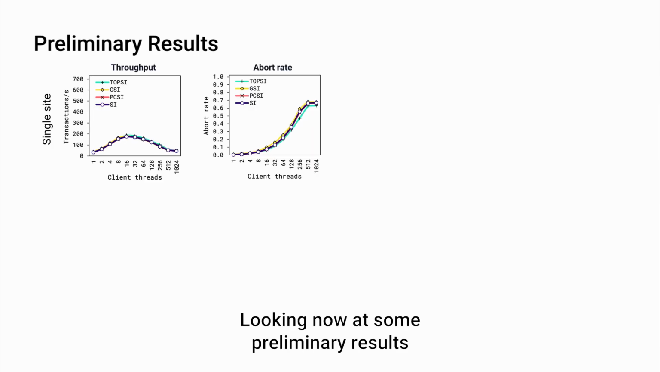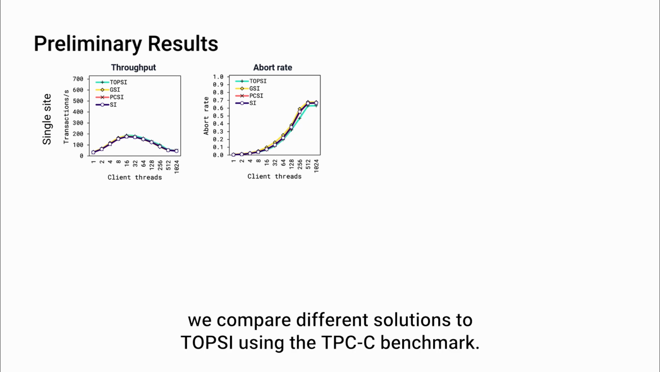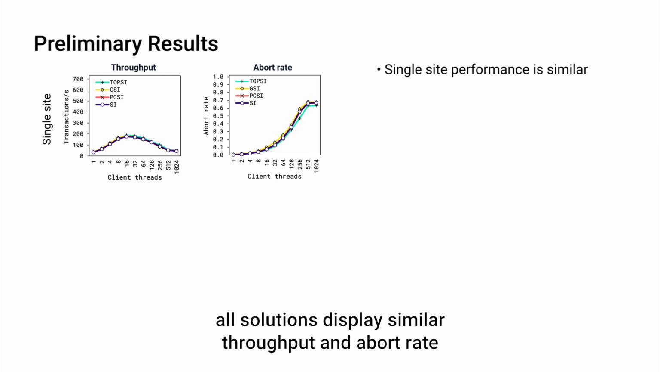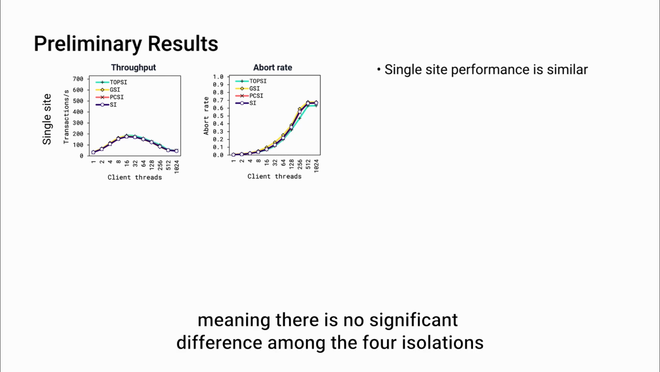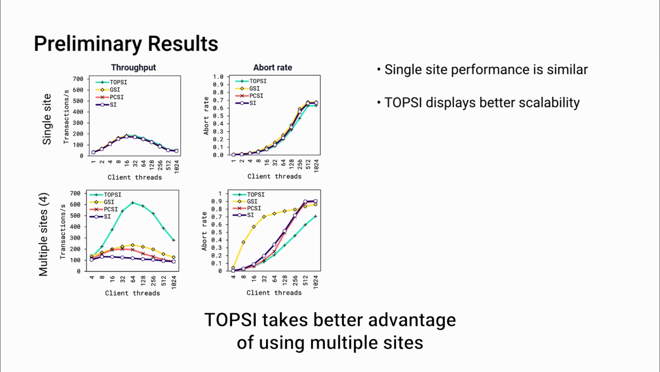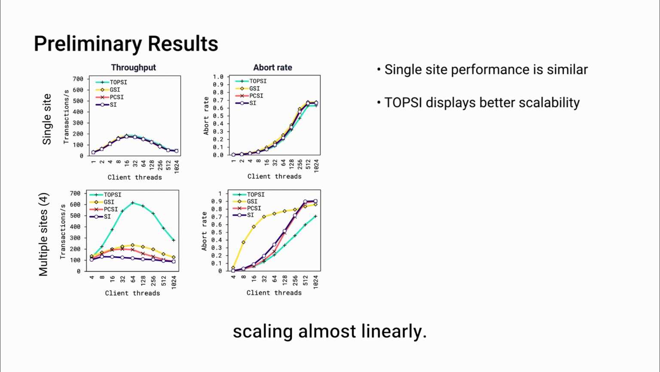Looking now at some preliminary results, we compare different solutions of PSI using TPC's benchmark. As we can see, with a single site, all solutions display similar throughput and abort rate, meaning there is no significant difference among the 4 isolations in a centralized environment. However, increasing the number of sites to 4 yields very different results. As we can see, TopSci takes better advantage of using multiple sites, scaling almost linearly.